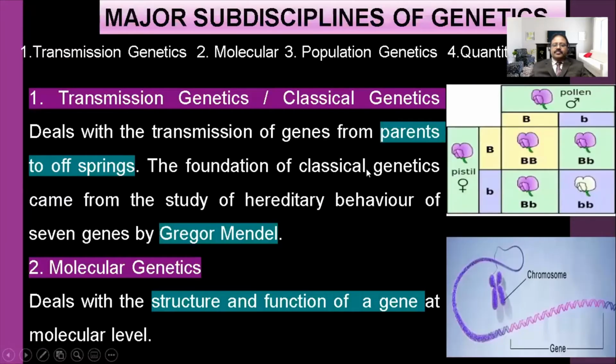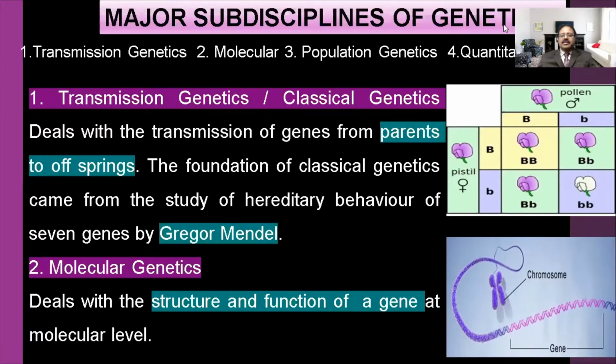Today, the major topic is the major subdisciplines of genetics.